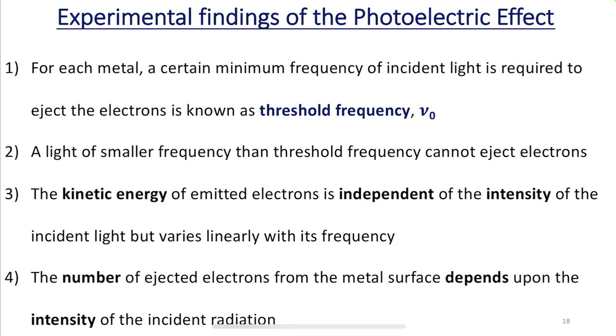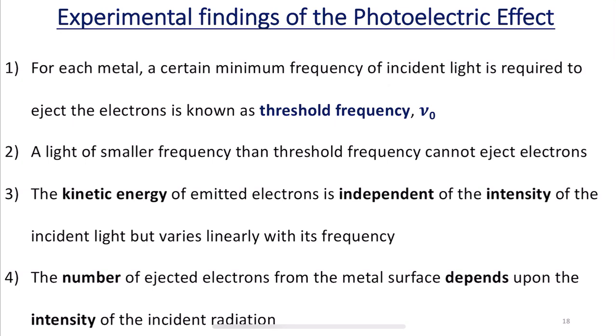Next, what are the experimental findings of the photoelectric effect? These are the observations made after careful studies of the photoelectric effect under different conditions. The first one: for each metal, a certain minimum frequency of incident light is required to eject the electrons.